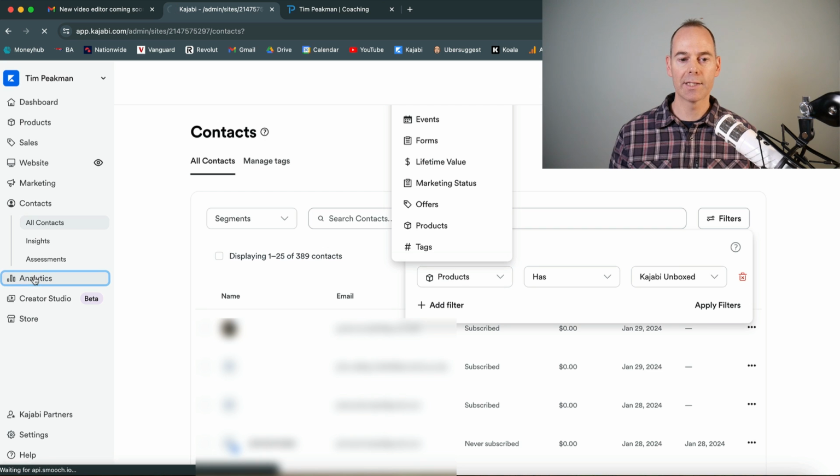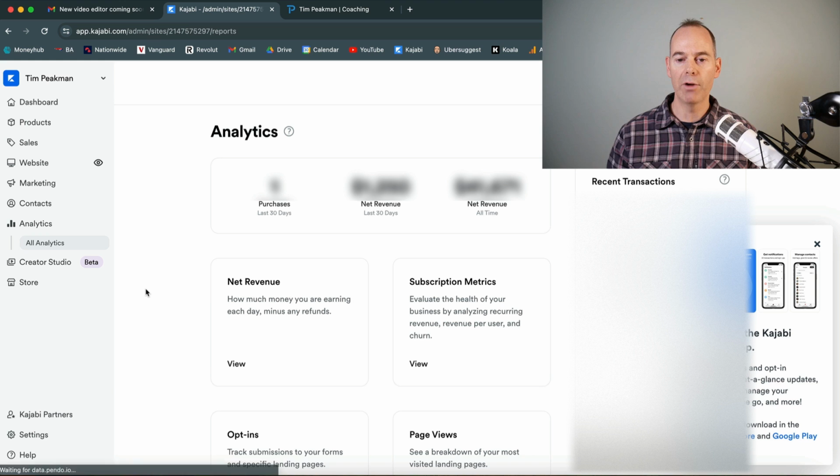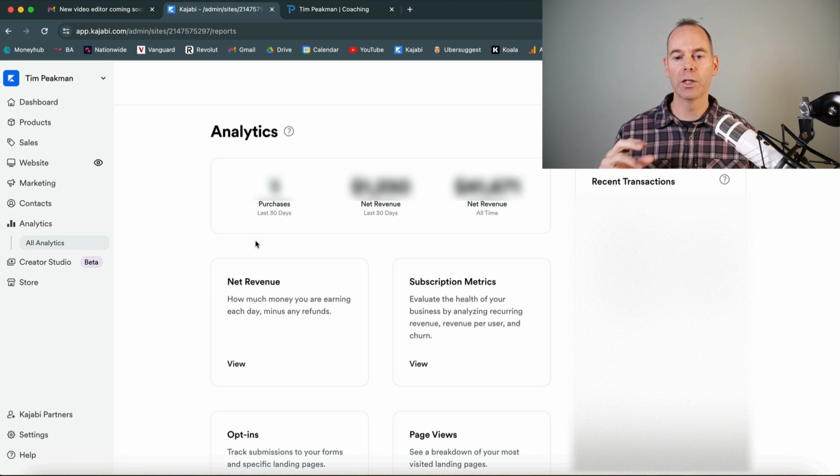Then there's analytics down the left-hand side. Now, this basically pulls through all of your net revenues, your subscription metrics, anything that is a key performance indicator and how well your business is doing. And you can dive into these a lot more these days than a few years ago when Kajabi first launched. So it's really good to keep an eye on your subscription metrics, like how many emails you are collecting, and then obviously sales, how much money you're making in this business.